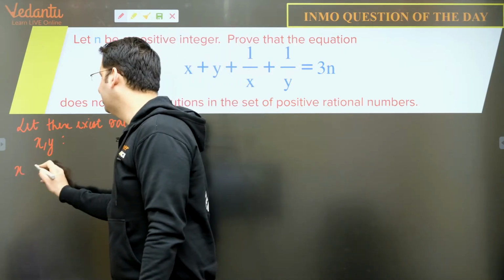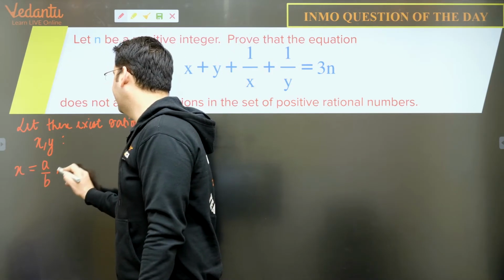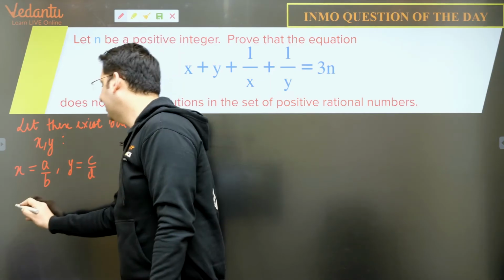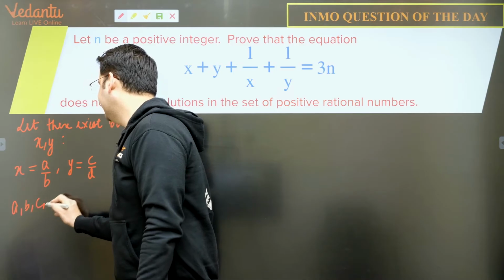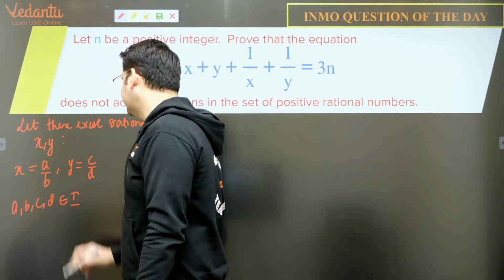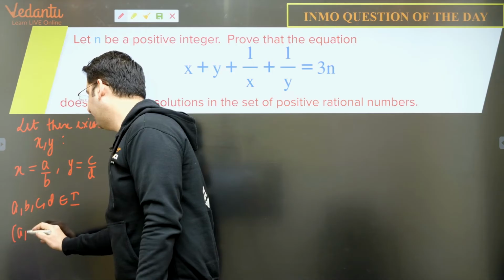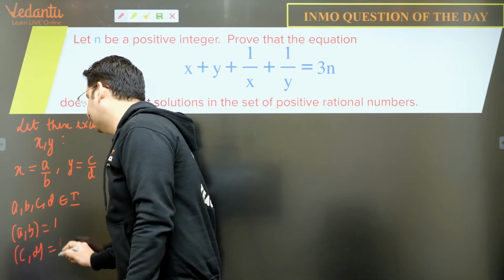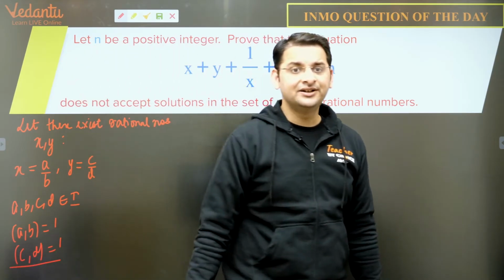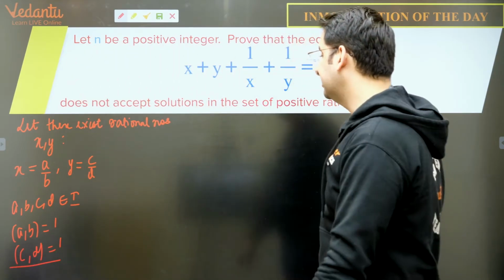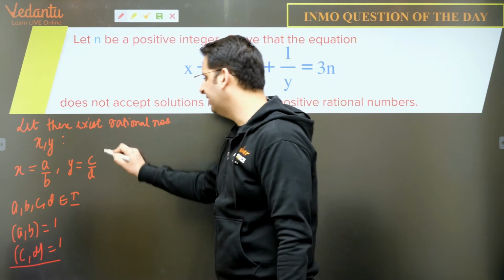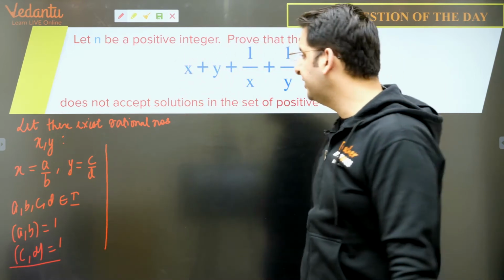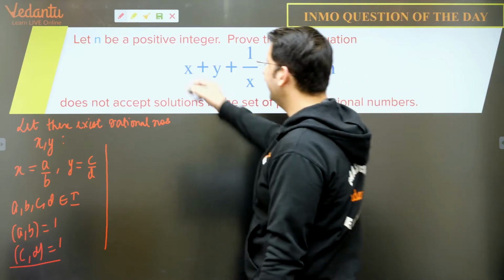And let x is equal to a upon b and y is equal to c upon d, where a, b, c, d are integers and GCD of a, b is 1 and GCD of c and d is 1. So let these be rational numbers in the simplest form. So this is the assumption, right? And we'll try to contradict this because this is what the question demands.